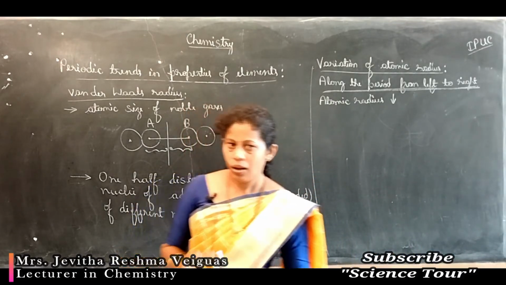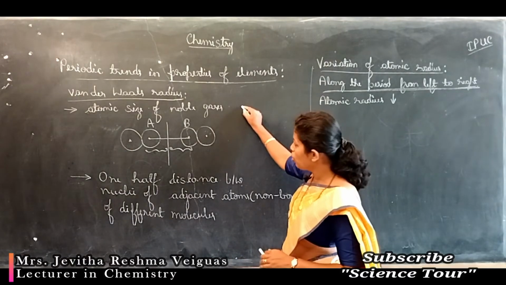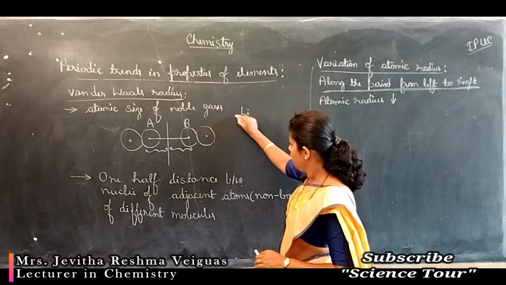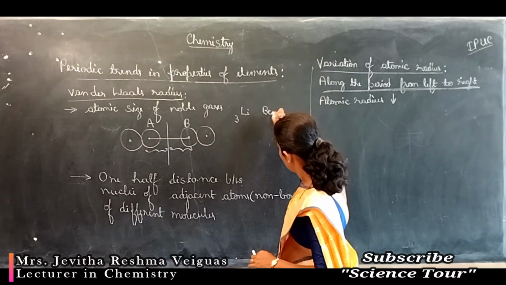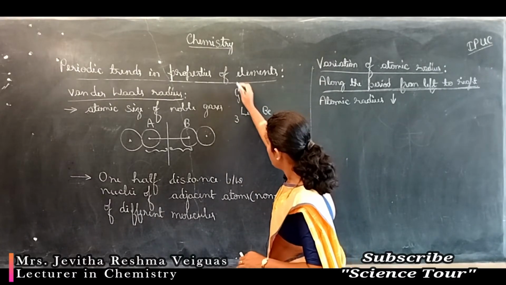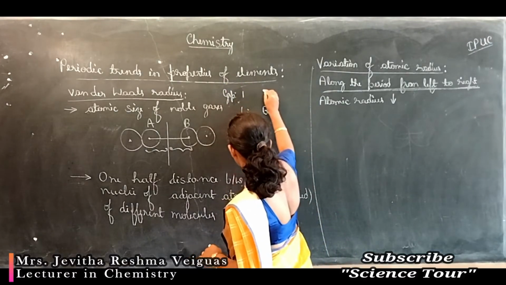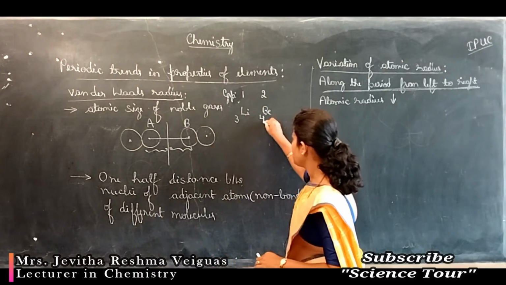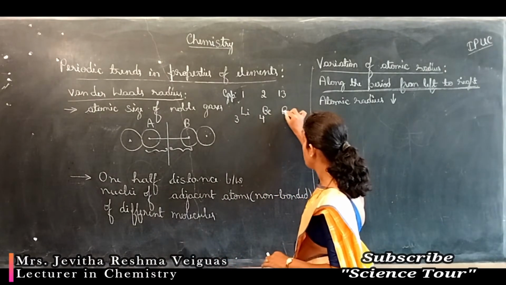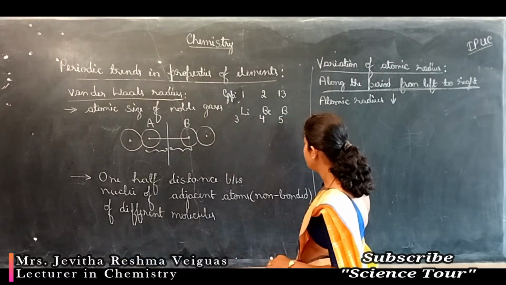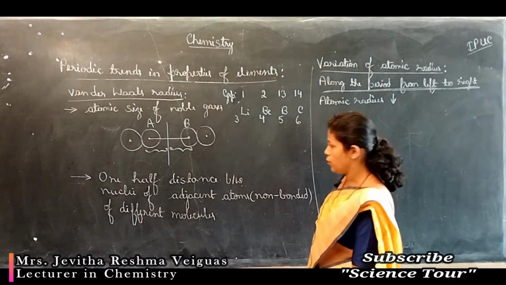Why? Let's take a very simple example. Let's consider group 1, lithium with atomic number 3. Next, beryllium, which is a group 2 element with atomic number 4. Then comes the group 13 element, boron, with atomic number 5. Group 14 element, carbon, with atomic number 6.